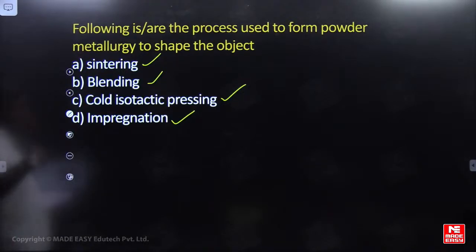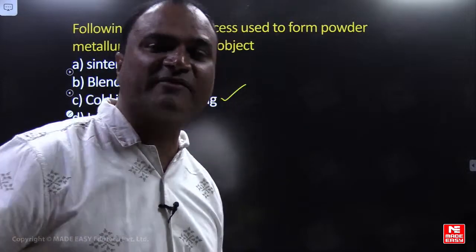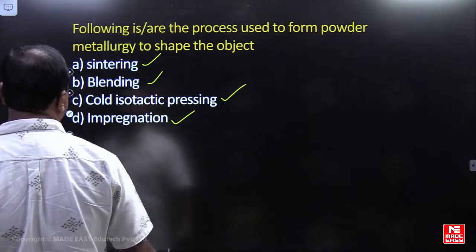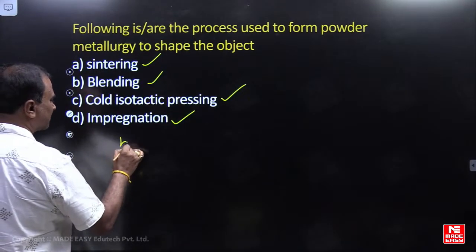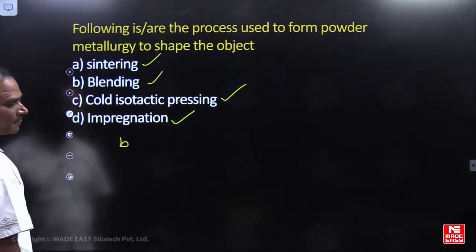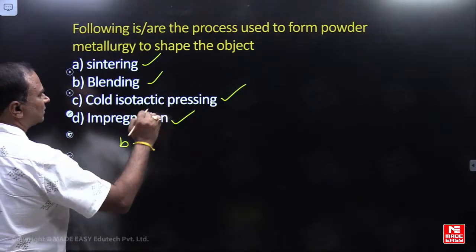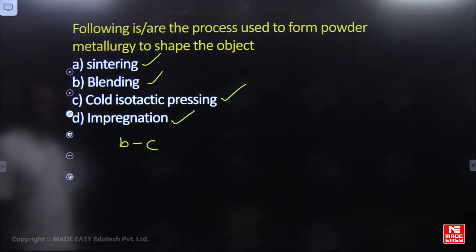If you see the sequence, friends, sometimes if the question is given, what is the sequence? First, metal powder production is there. Second is blending. After blending, we will go for compaction, isostatic compaction, BC.